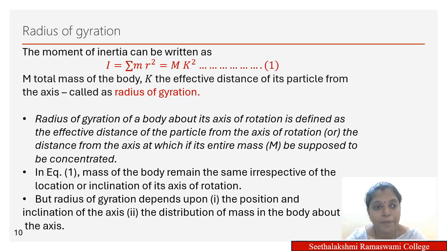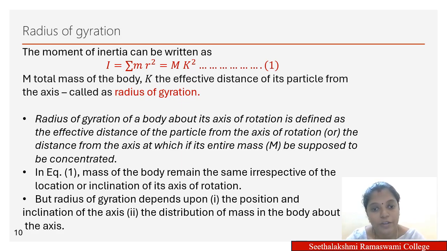Here, from the expression of moment of inertia, you can find that the mass of the body is not going to change with the axis of rotation or something else, but the radius of gyration is going to change with respect to the position and inclination of the axis and the distribution of mass in the body.